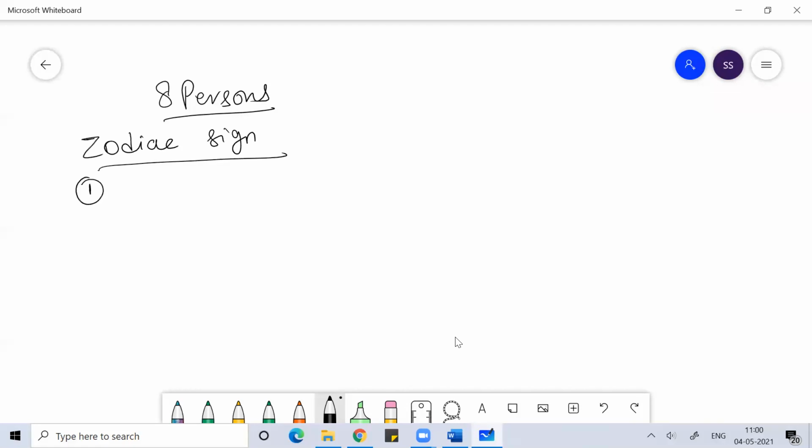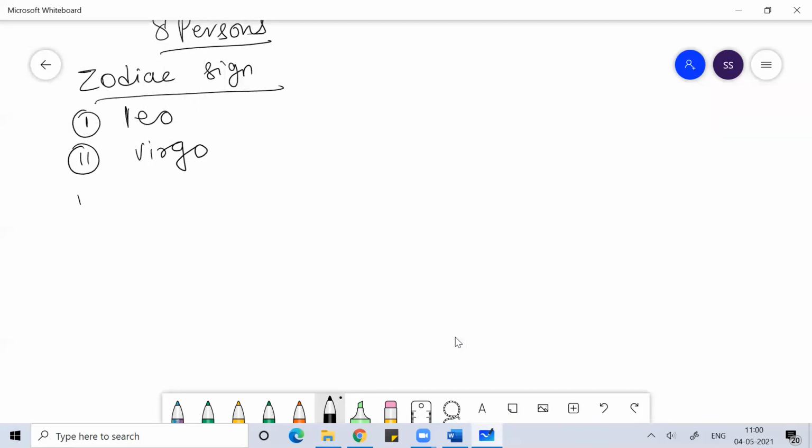First, 8 persons are there. Then the zodiac signs are given to us. Those signs are Leo, then Virgo, and so on.